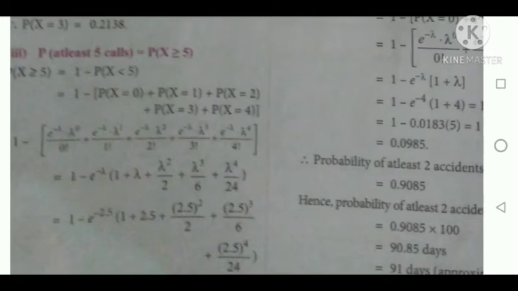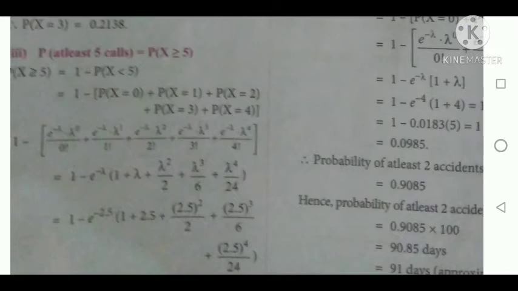So 1 minus e power minus lambda, lambda power 0 divided by 0 factorial, then for x equal to 1, e power minus lambda power 1 divided by 1 factorial, plus e power minus lambda power 2 divided by 2 factorial, e power minus lambda power 3 divided by 3 factorial, plus e power minus lambda power 4 divided by 4 factorial.